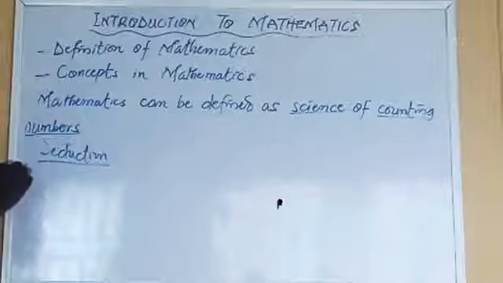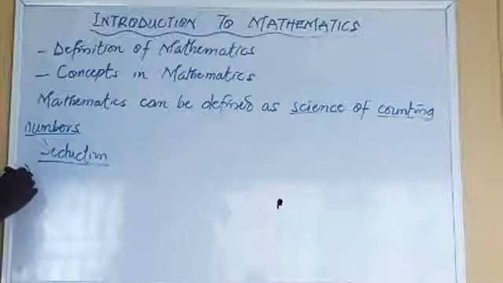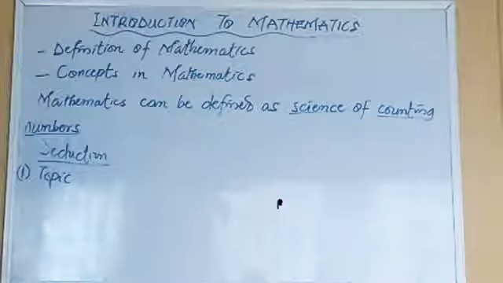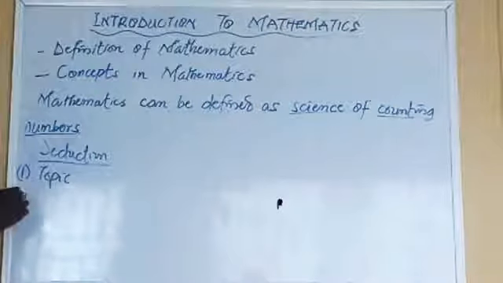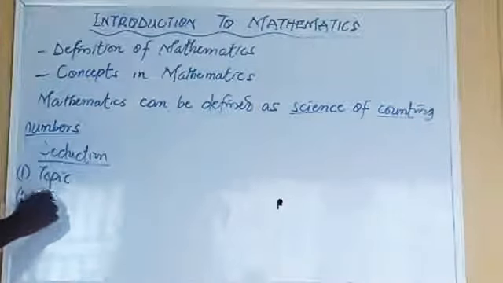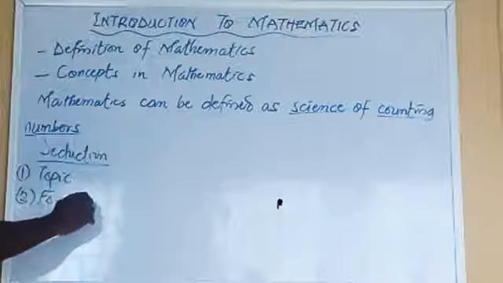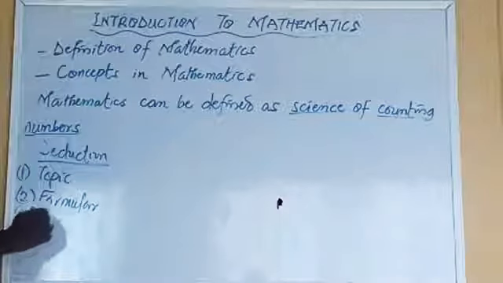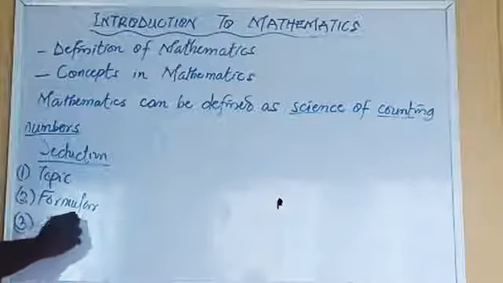One is for you to identify the topic you are dealing with. That is the knowledge you want to acquire in this case. Two is the formula used for the topic. Three is the application of the formula.